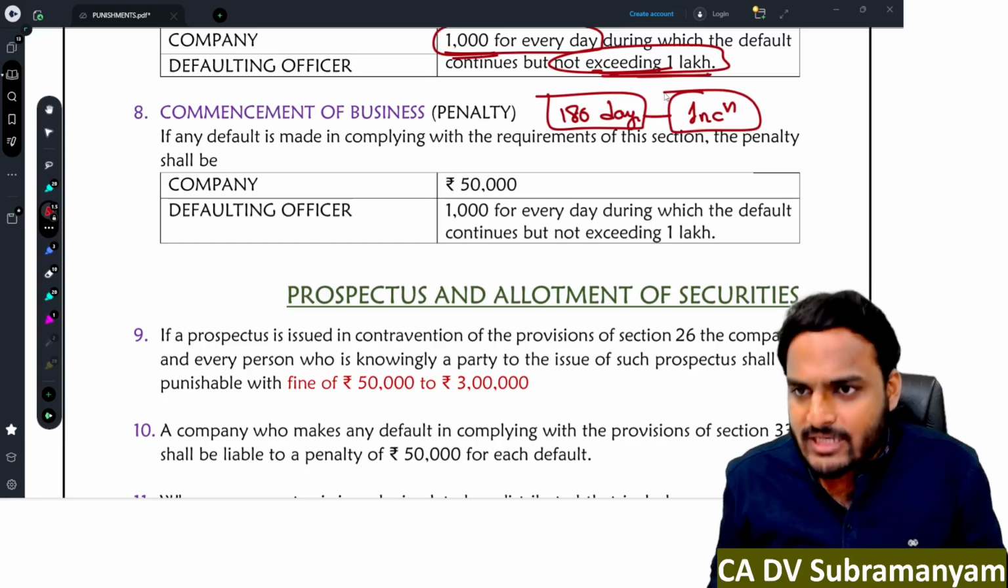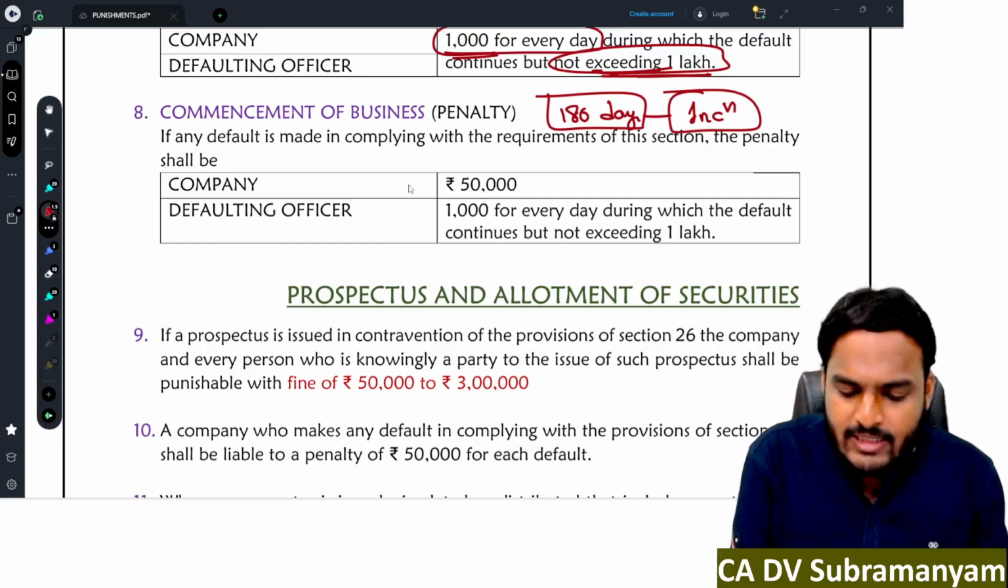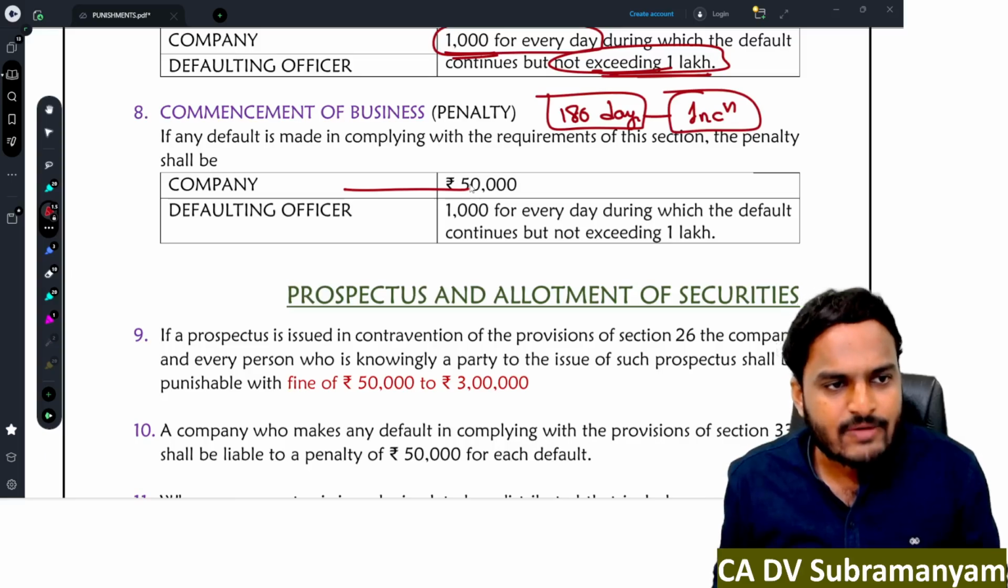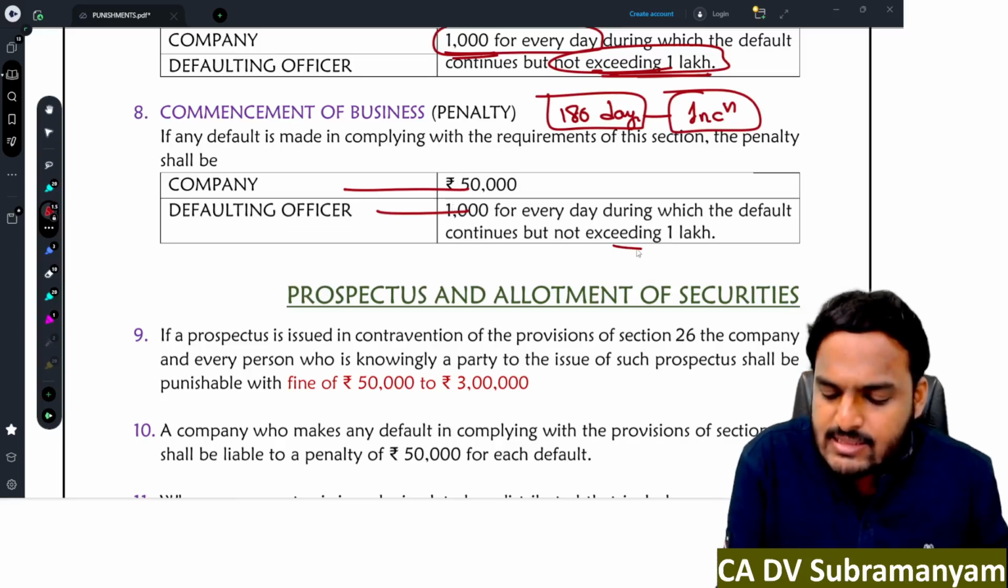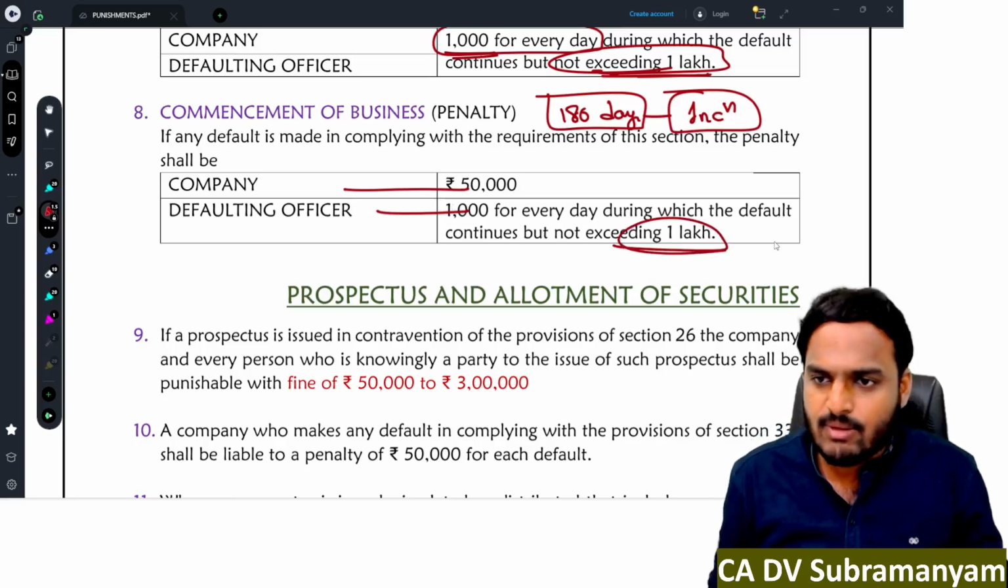Failure to comply with the requirements of this section, company is liable to pay penalty 50,000. Defaulting officer 1,000 rupees for every day, maximum 1 lakh rupee.